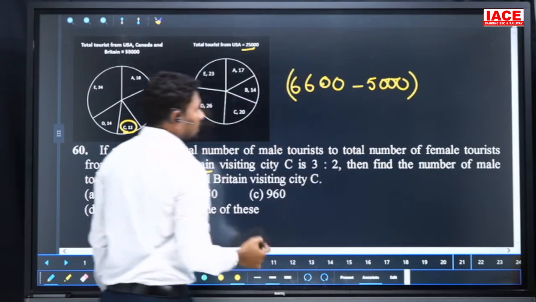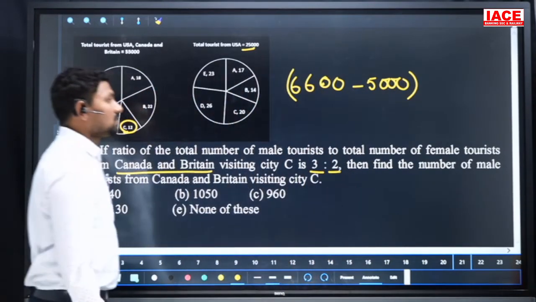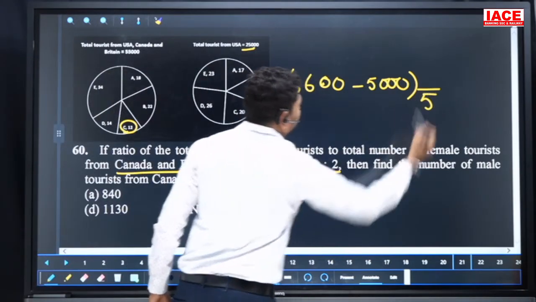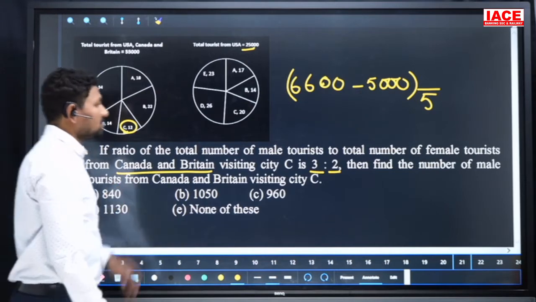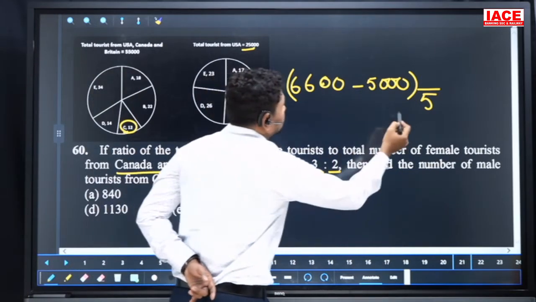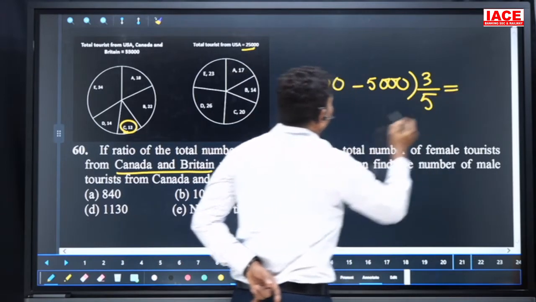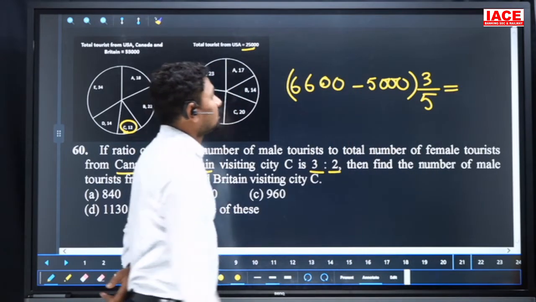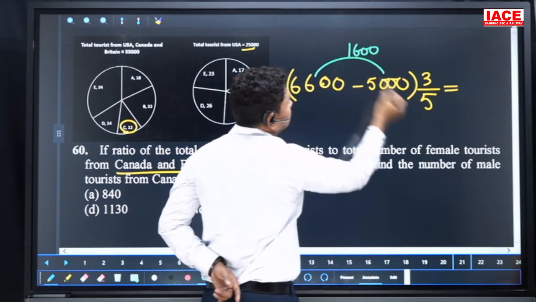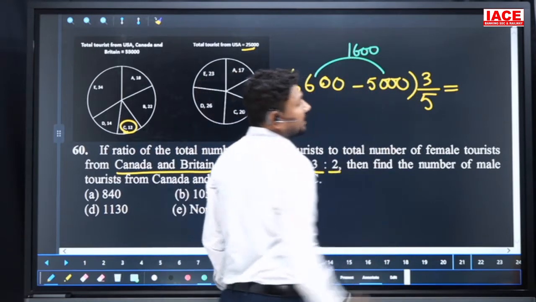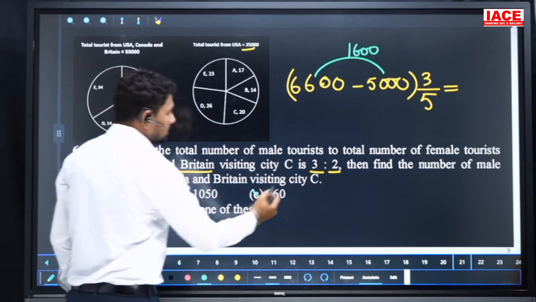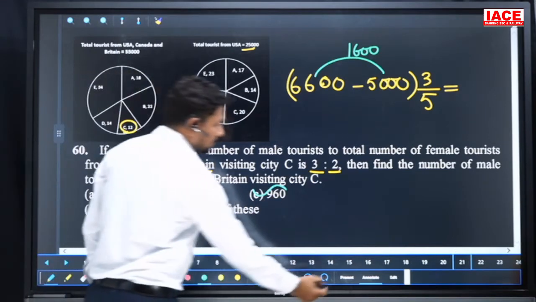In this, the male to female ratio is 3:2. 3 plus 2 is a total of 5 parts. We need the number of male tourists, which is 3 parts, so 3 by 5. Take 6,600 minus 5,000, and the result is 1,600. 1,600 into 3 is 4,800, and 4,800 divided by 5 is equal to 960. Our option is 960.